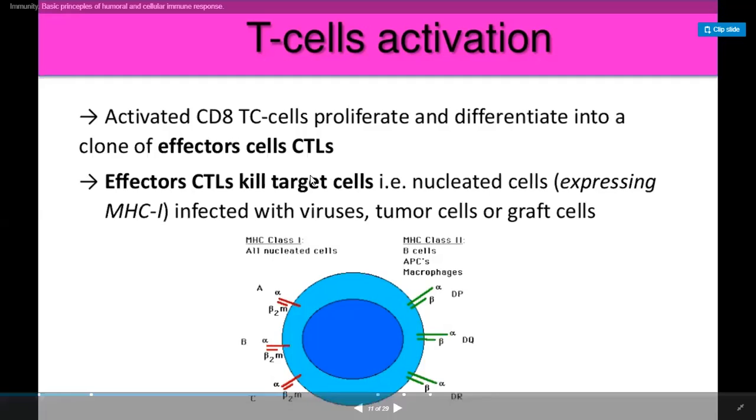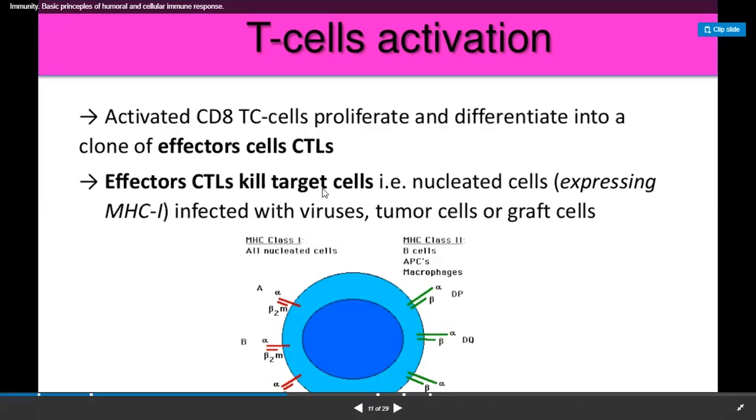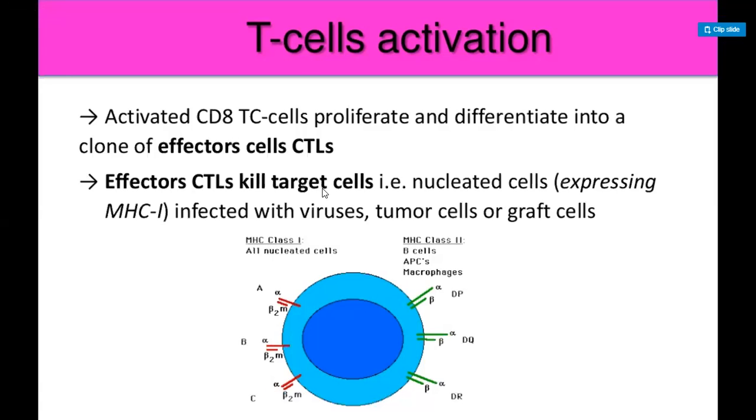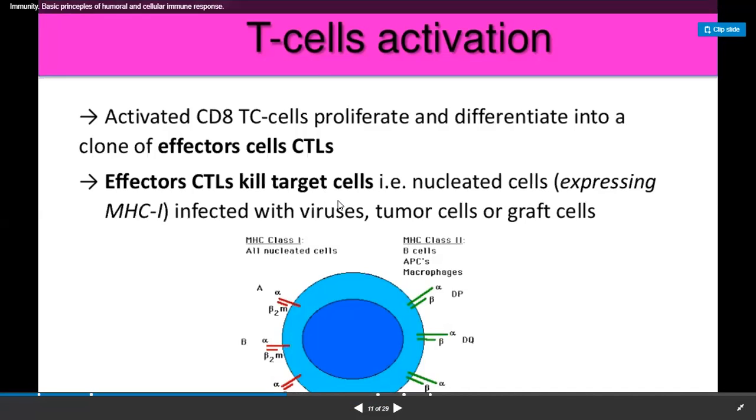So they not only have an important role in antigen processing, but they also have an important role in protection against some tumor cells. Okay. They save us from cancer.